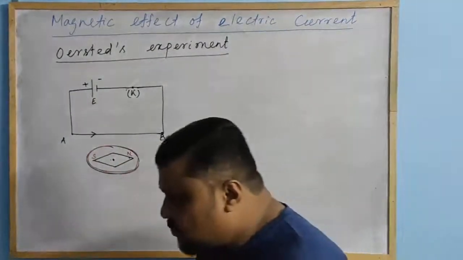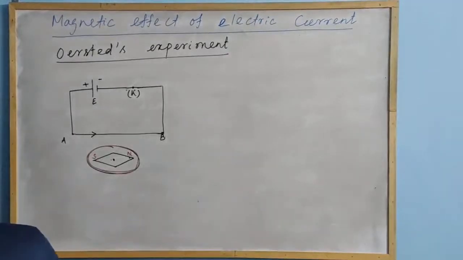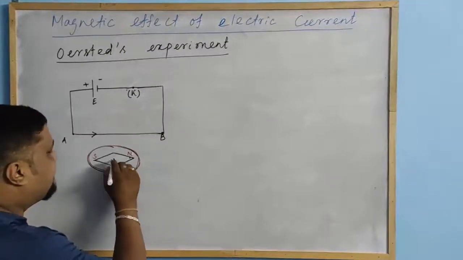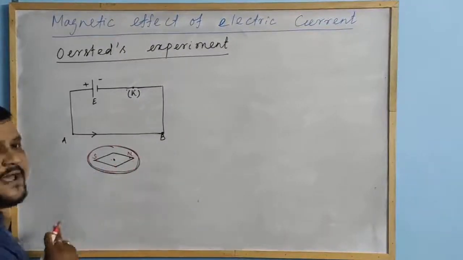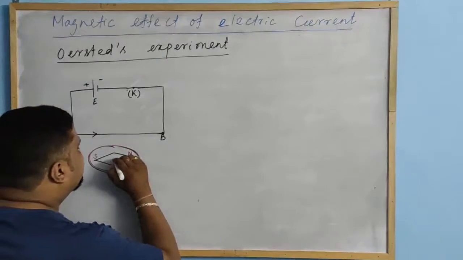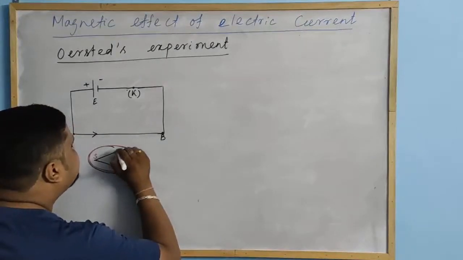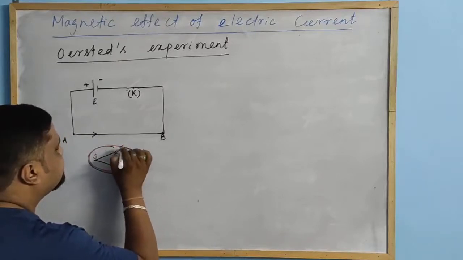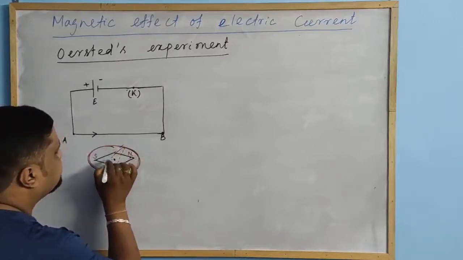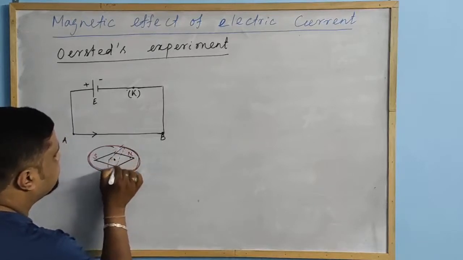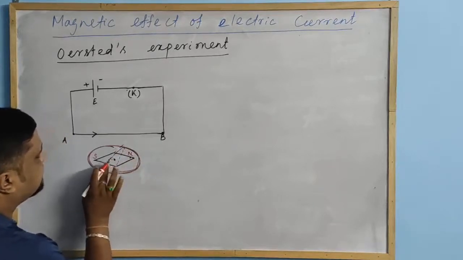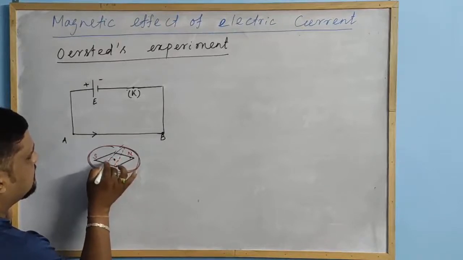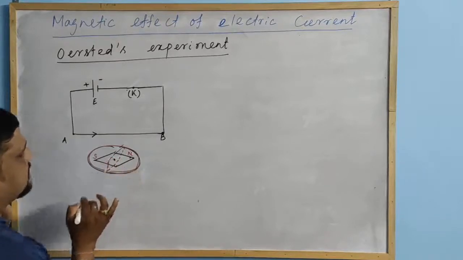What does that deflection show? It shows a deflection. In what direction, we will discuss later. But the compass needle shows a deflection, which means it will not stay in the north-south direction. Let me draw it like this.